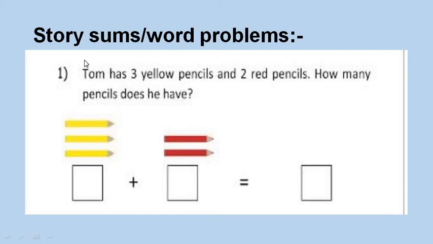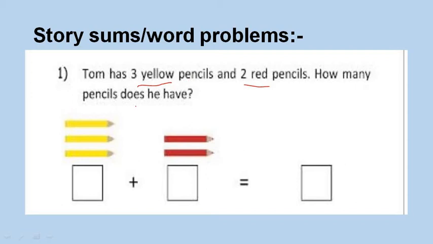Tom has 3 yellow color pencils and 2 red color pencils. How many pencils does he have? Now he actually wants to know the total number of pencils he has.